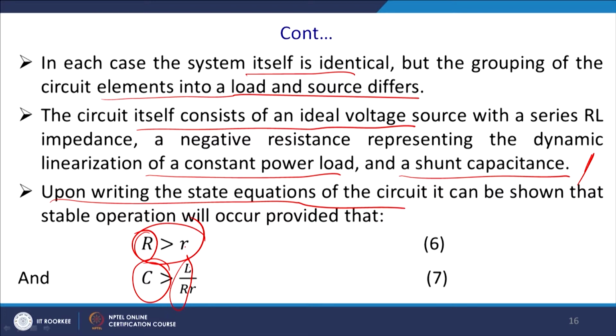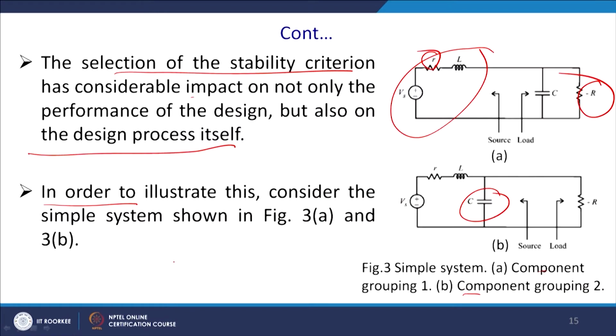And this capacitor, this value is this ratio L by r into R, and it should be greater than C.